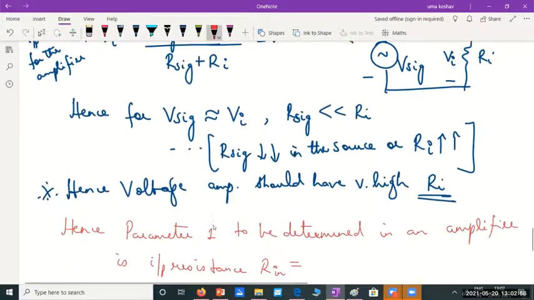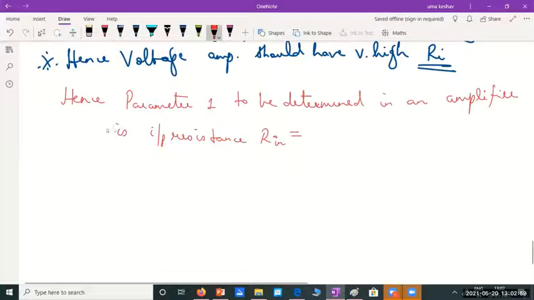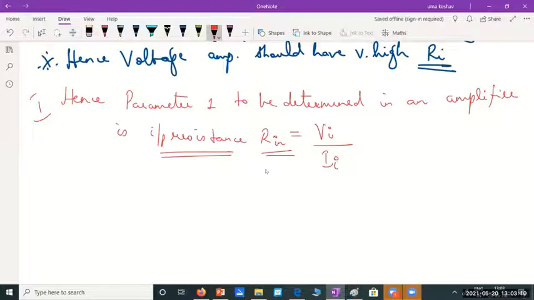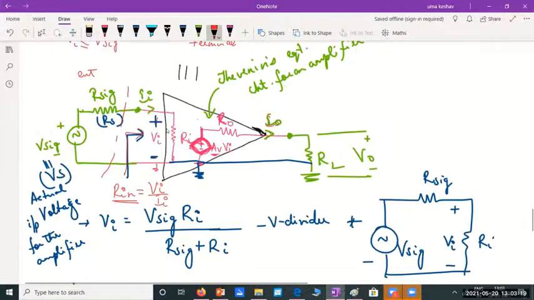Okay. So the first and foremost parameter which we are going to determine in an amplifier is its input resistance Rin, which can be determined as the amplifier input voltage divided by the input current. It gives you a resistance. So what will be the resistance offered by this block? Even if I have a black box here, it is very easy for me to find the input resistance. You apply some voltage and you find the current drawn by that black box. You divide the voltage by current, you will be able to find the resistance.